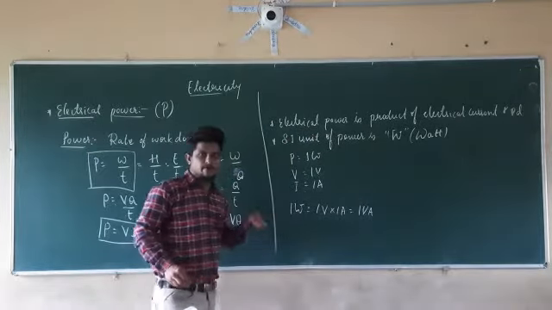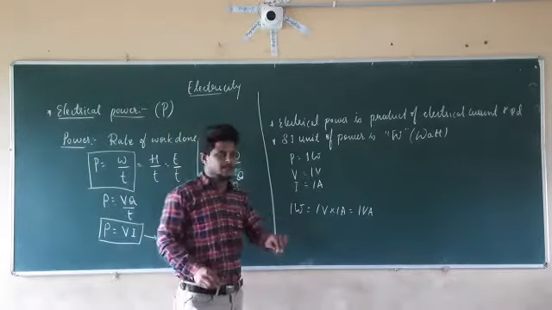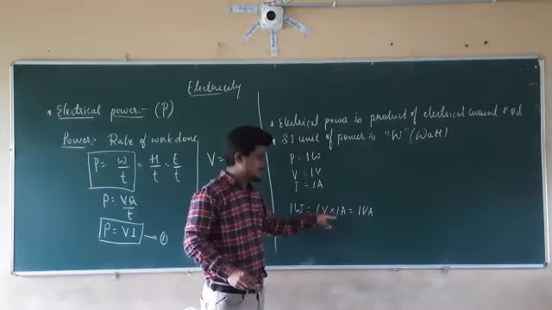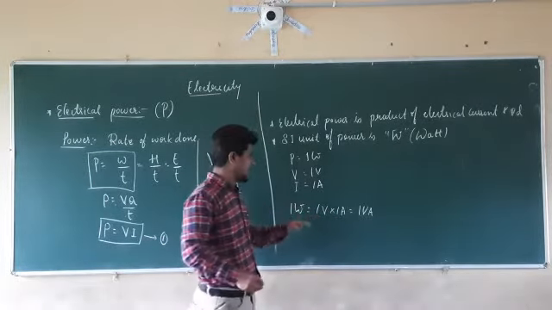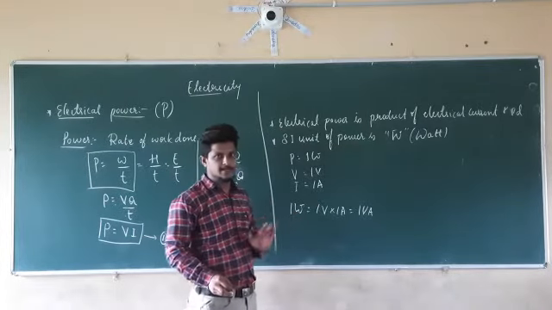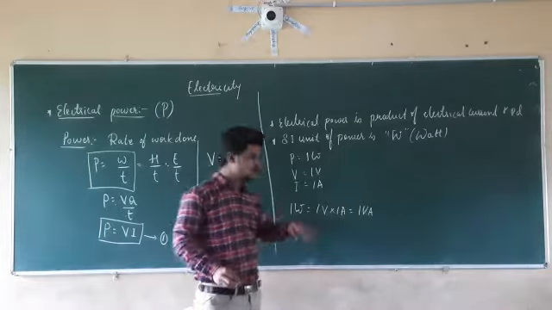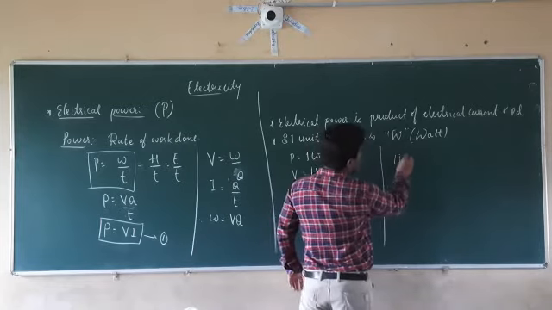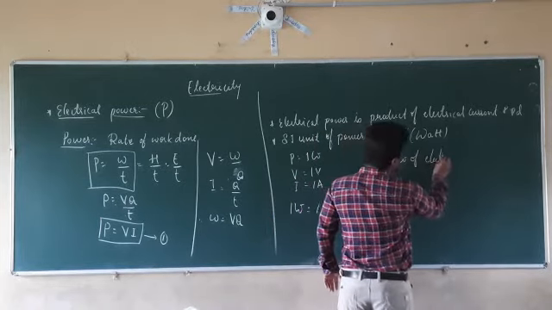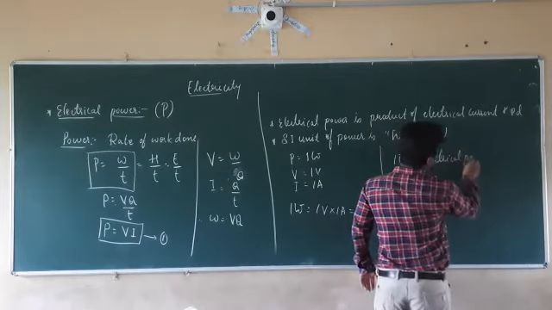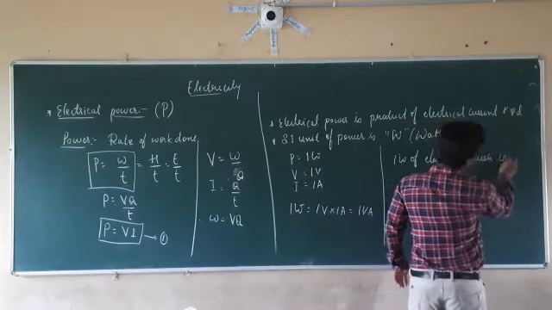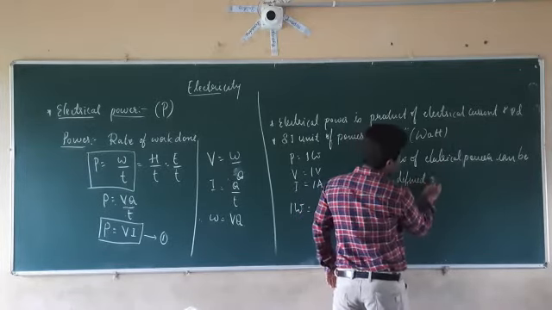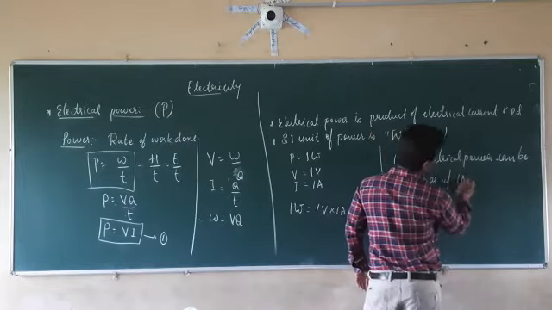And if you want to define 1 watt of electrical power, it can be defined as follows: if the current flowing through that circuit is 1 ampere and the voltage supplied is 1 volt. In this manner we can define 1 watt of electrical power.